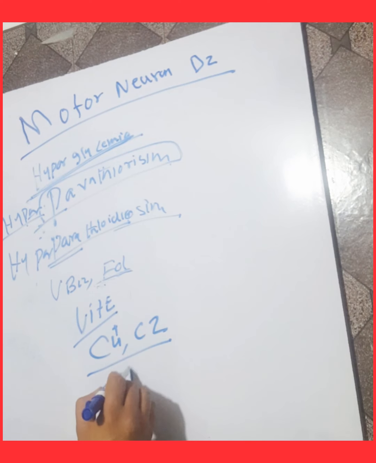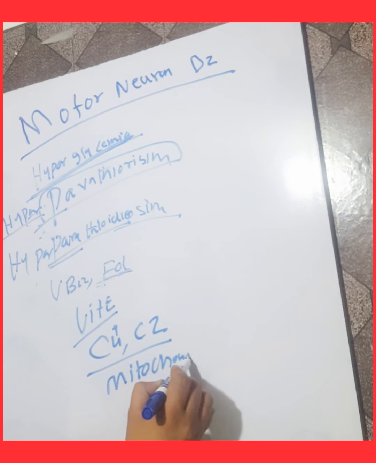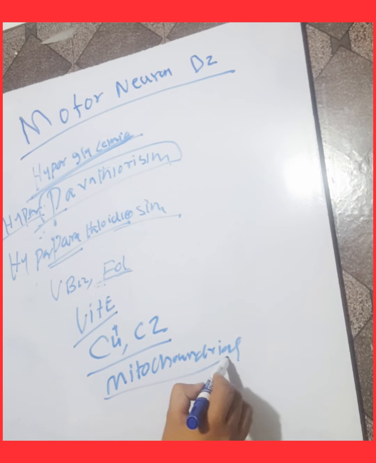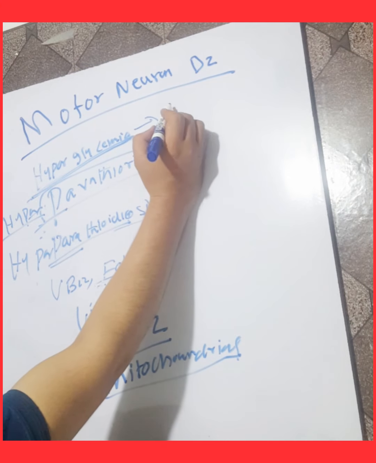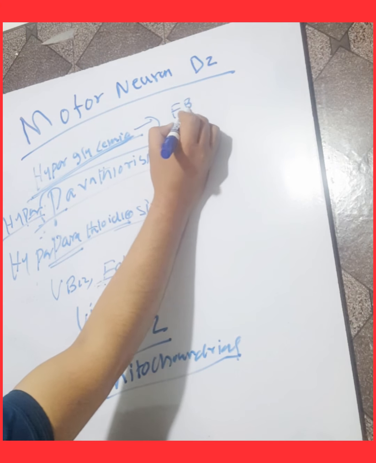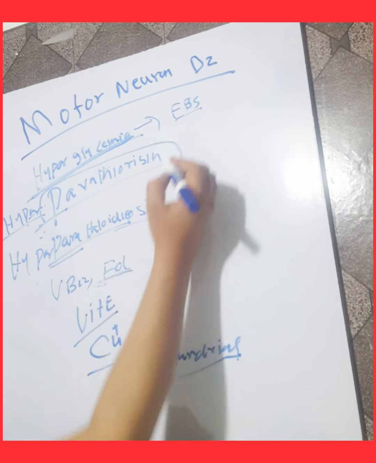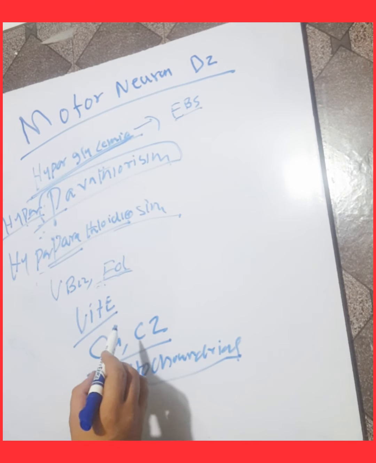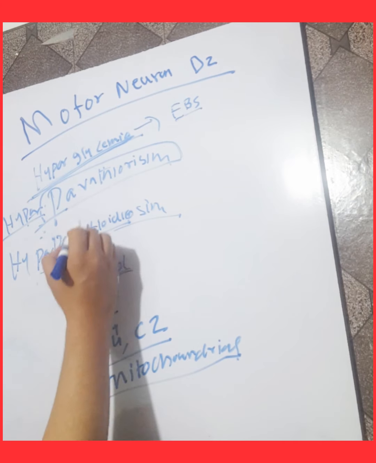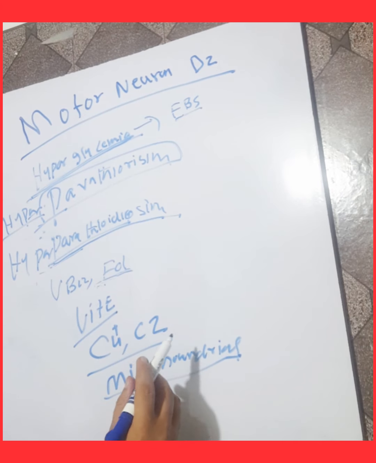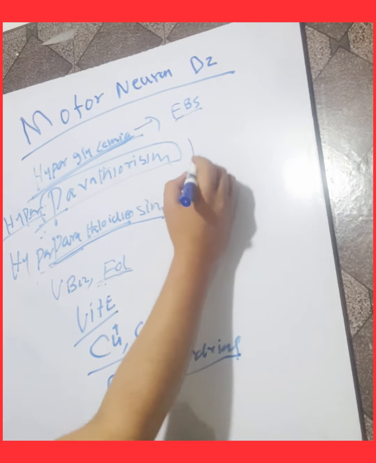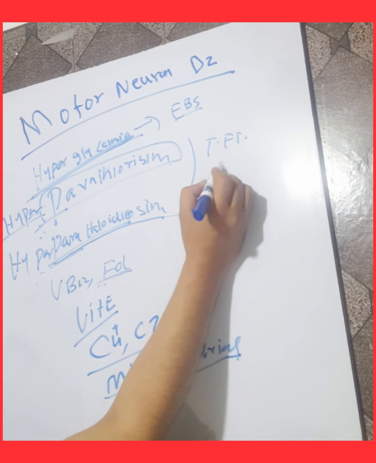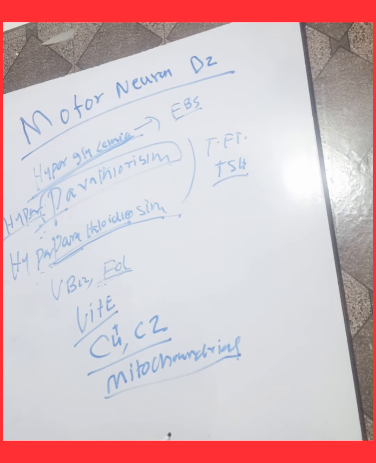If there is mitochondrial dysfunction in the metabolic process, it can also cause motor neuron diseases. For hyperglycemia, we investigate the fasting blood sugar, FBS. For hyperthyroidism, we give thyroid function tests and investigate the TSH level.